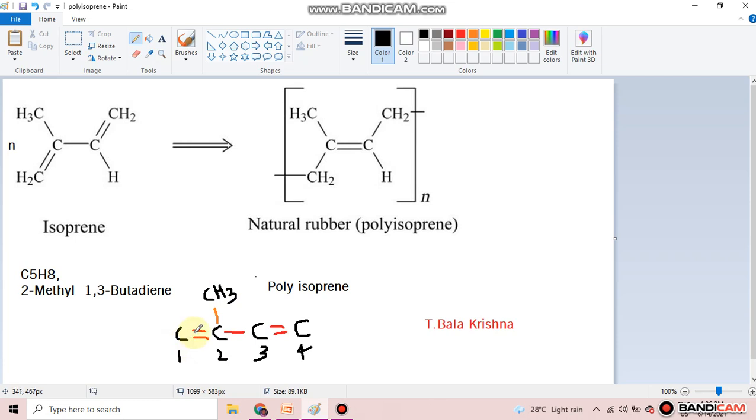This carbon has only 2 bonds, and the remaining 2 are hydrogens, so it is CH2. This one has only 3 bonds, so we keep one hydrogen. This carbon has 2 bonds, so the remaining 2 are hydrogens.